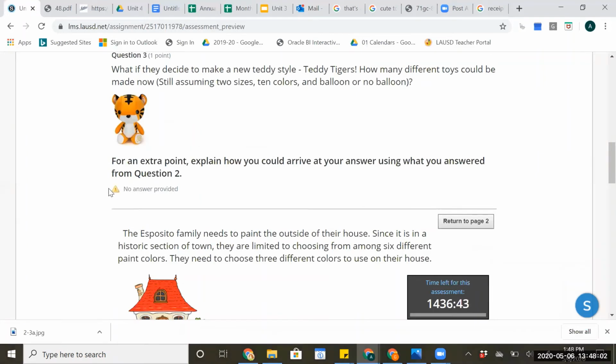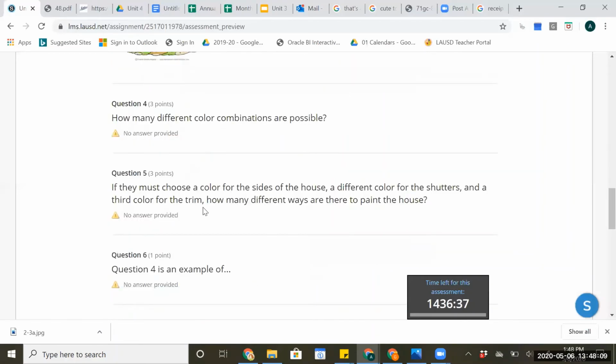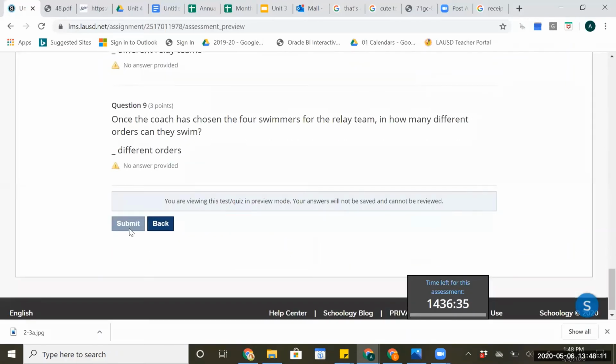So this little yellow triangle would kind of make me stressed. I'll have to go back and make sure I put an answer in there. But as long as everything's filled in, you are special and you actually have a submit button. I don't, because I'm the teacher. But you can go ahead and submit and you'll be good to go. And I'll make sure to grade those on the daily, whoever submits them, so I can get you your score back as quickly as possible.